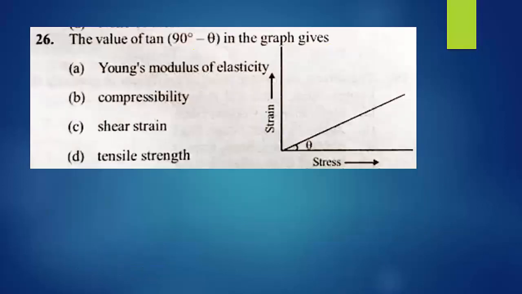26th question. The value of tan of 90 minus theta in the graph gives. What is the value of tan of 90 minus theta? Mathematically, tan of 90 minus theta is equal to cot theta, right? So cot theta means adjacent side divided by opposite side.